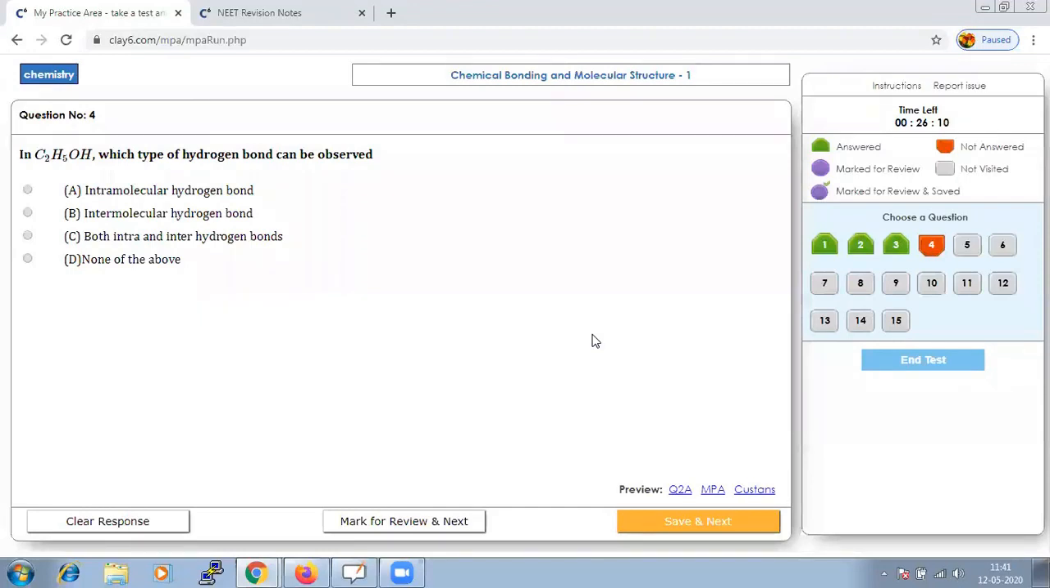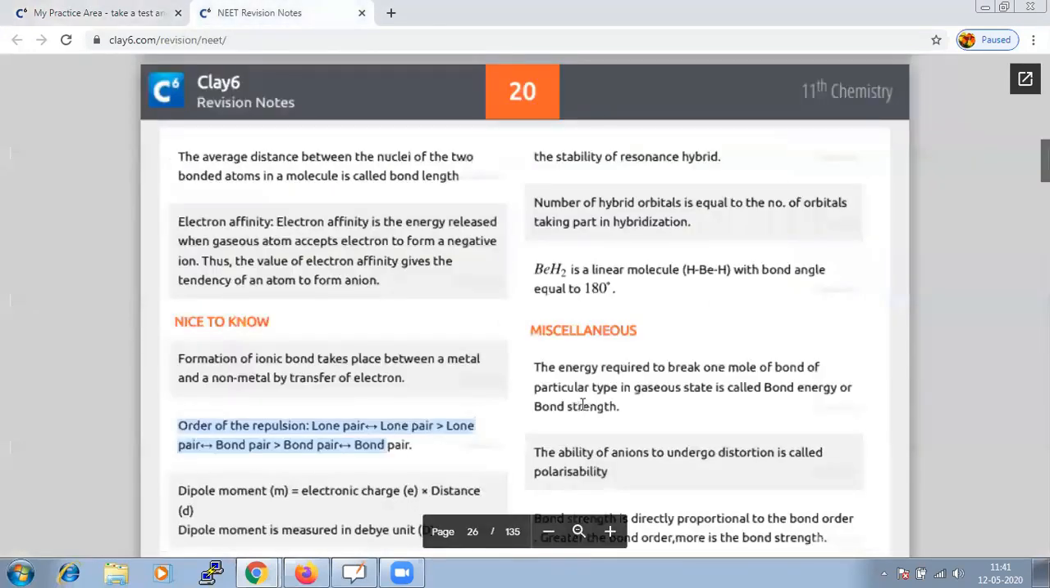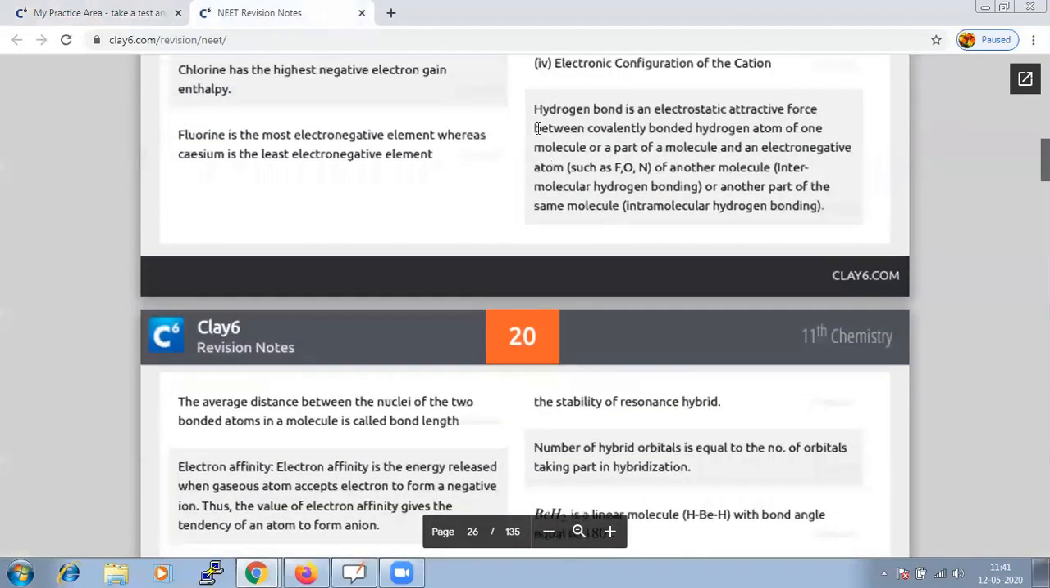Because of the presence of your hydroxyl group, that is your OH group, this will be an intermolecular force between the ethanol molecules. So it should be intermolecular hydrogen bond. Hence our option B should be the right option. We have mentioned in the revision notes regarding your hydrogen bond. Hence, it would be helpful for you to conclude about intramolecular and intermolecular hydrogen bonding.